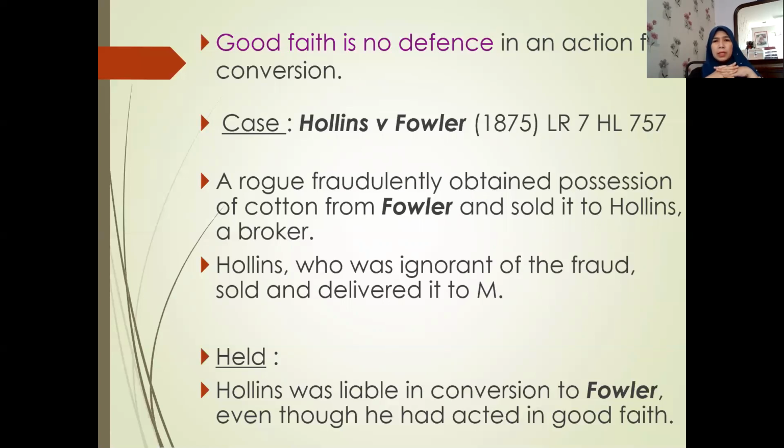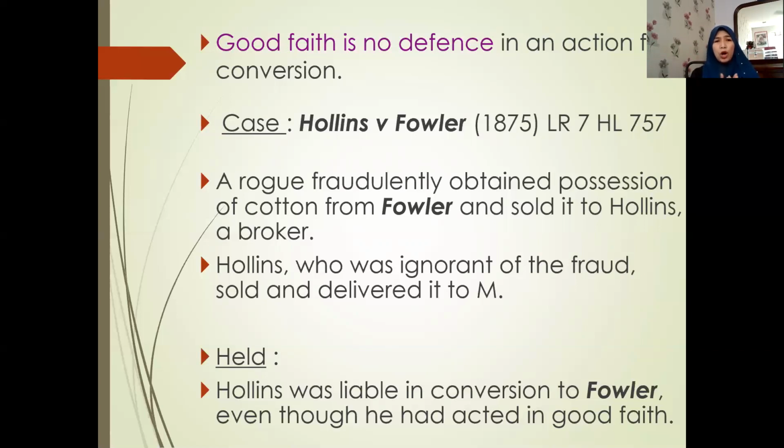This is an appeal case, decision by the House of Lords, common law. What happened here? A rogue fraudulently obtained possession of cotton from Fowler and sold it to Hollins. So Hollins is the new owner, who actually purchased the cotton from the rogue. And remember, the owner of the cotton was Fowler. Hollins, the purchaser, was ignorant of the fraud which was committed, because he was dealing with a rogue. And then Hollins sold and delivered it to another party, M. But M is not a party to the case here.